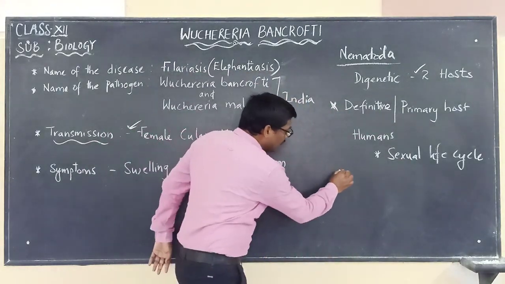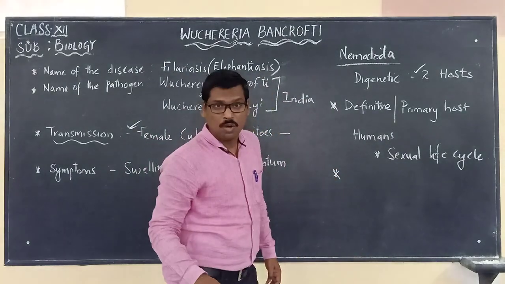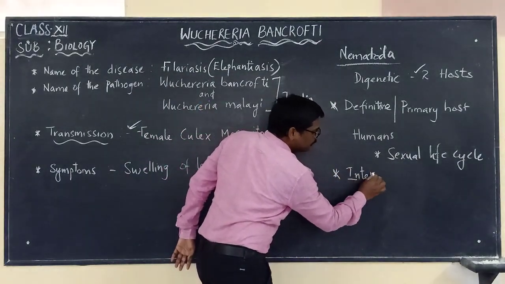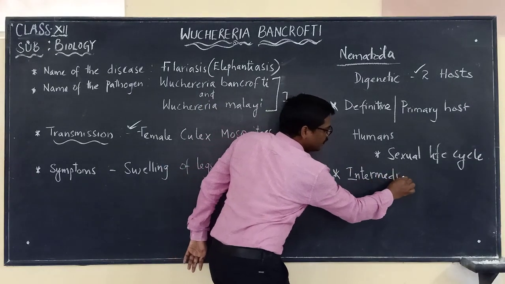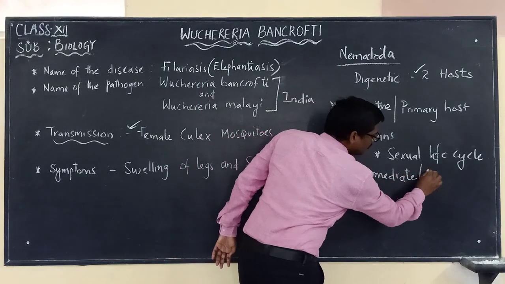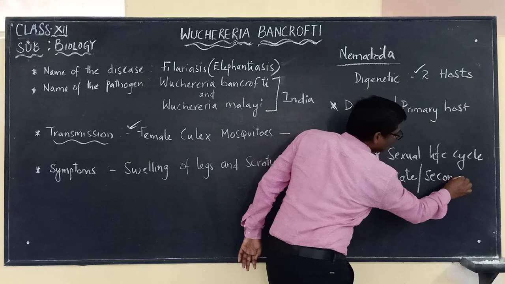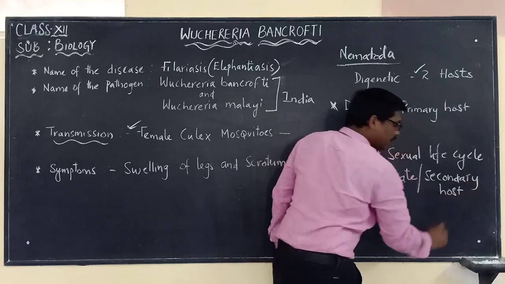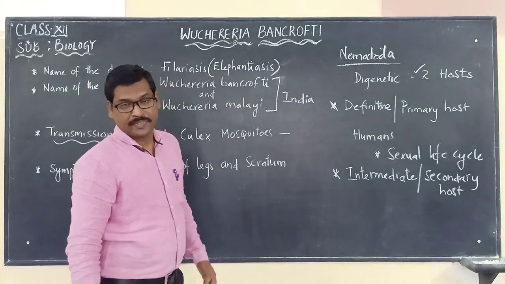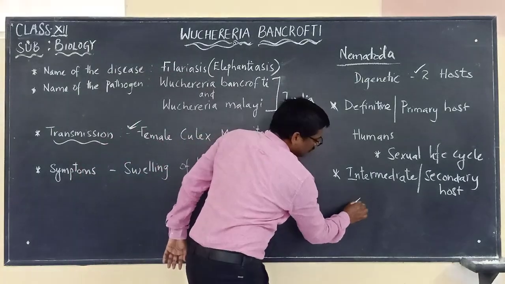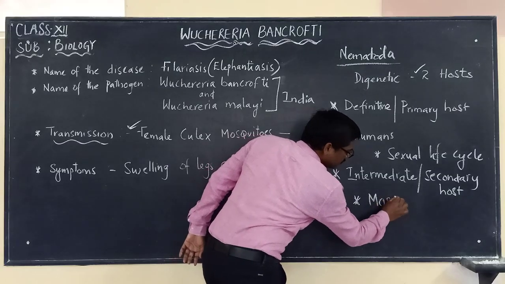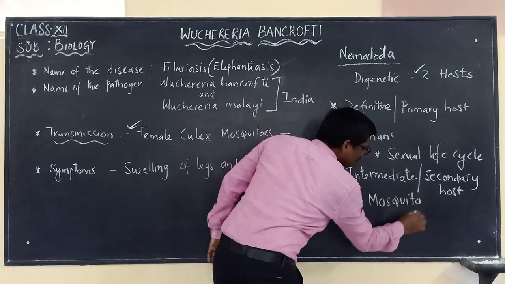And the other host is the intermediate host. In simple terms, we call it the secondary host. Here, the secondary host is nothing but the mosquito, the Culex mosquito.